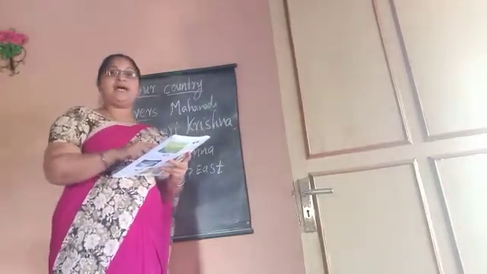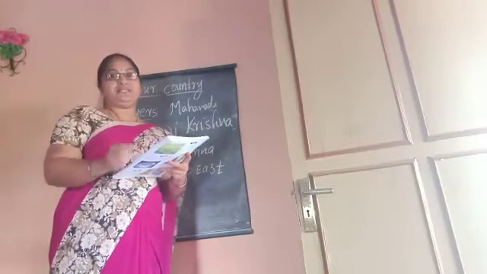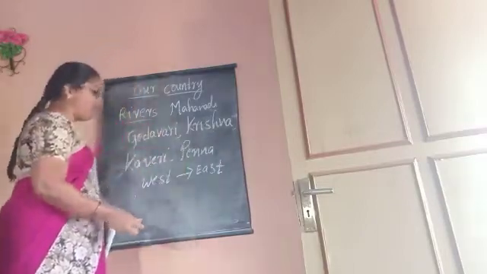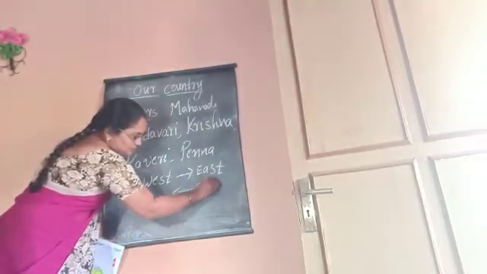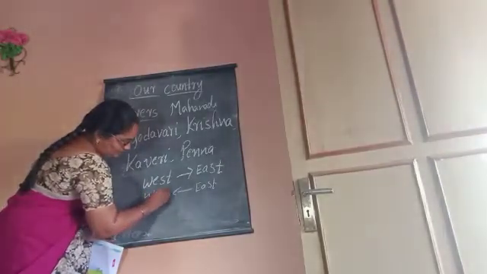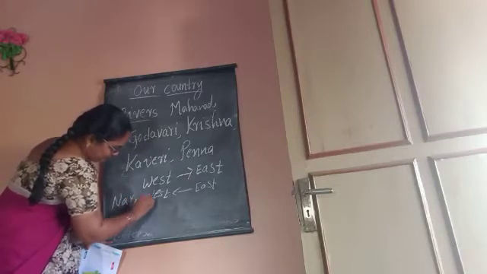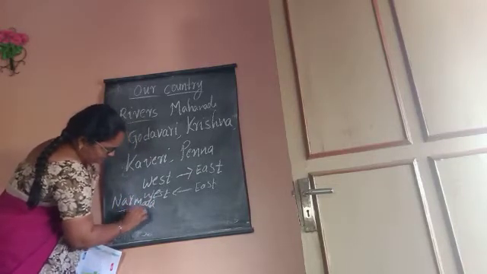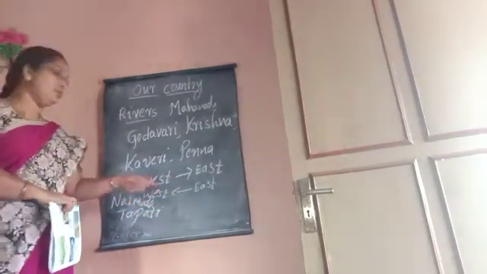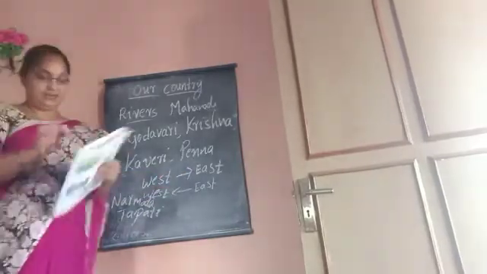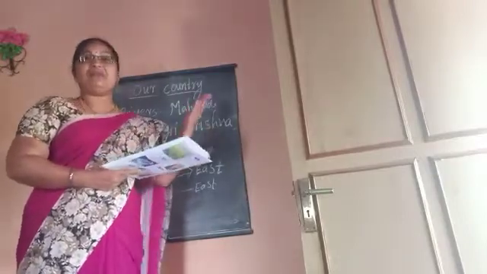Next, Narmada and Tapati rivers flow from the east to west into the Arabian Sea. See, Narmada and Tapati, they will flow from east to west. In the west, the Arabian Sea is there. They will flow from east to west into the Arabian Sea. These rivers are rain-fed rivers. That means they will depend on rains.